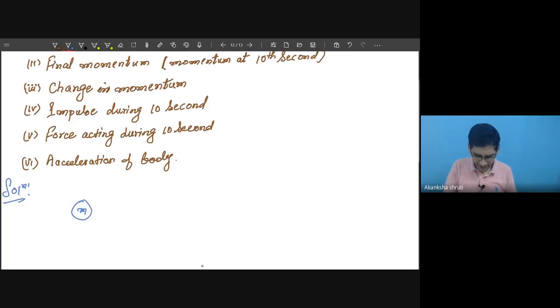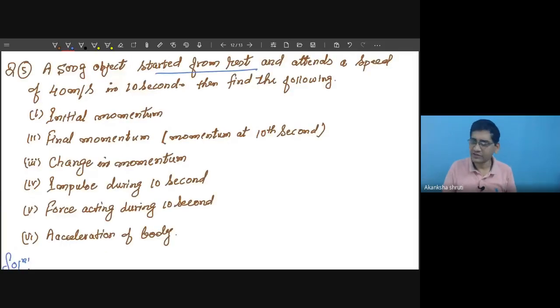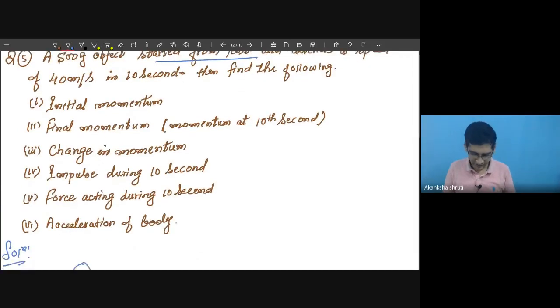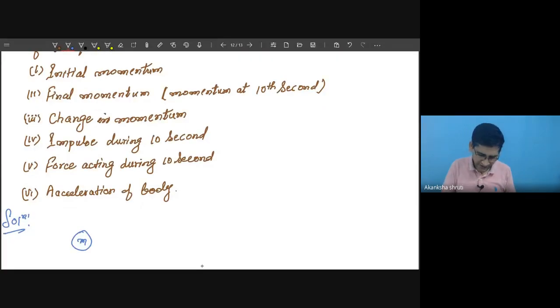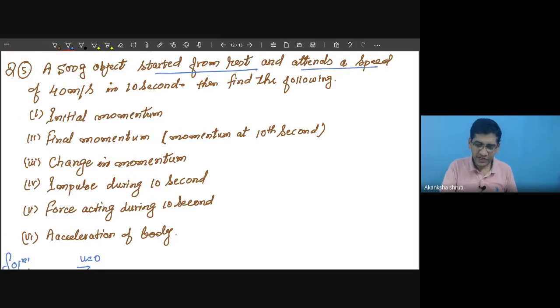So the mass of this body is 500 gram, means 0.5 kg. Started from rest. This has some importance, means this body is initially at rest. So you may write this as V1 or u as 0. And it attains a new speed of 40 meter per second.